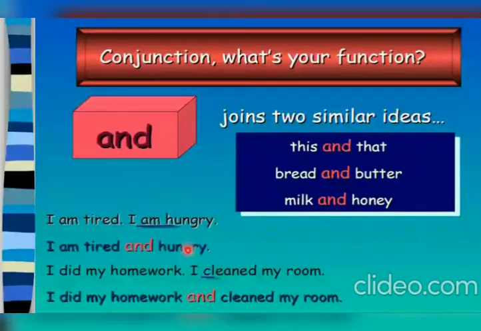Now remember one thing, children: when you are joining these two sentences together, the common "I am" will be used only once. And we are joining the two different words here, tired and hungry, with the help of this conjunction and. We will not write this "hungry" with a capital letter because this is one sentence.